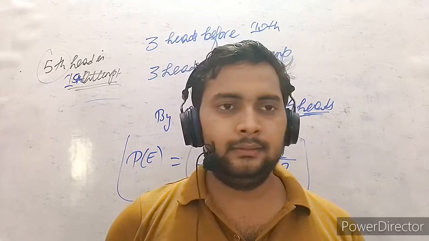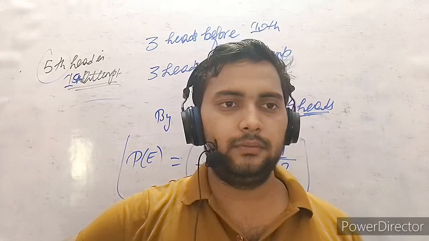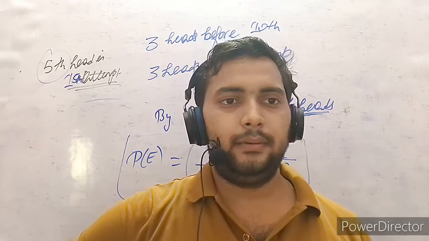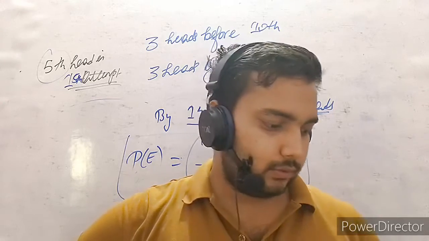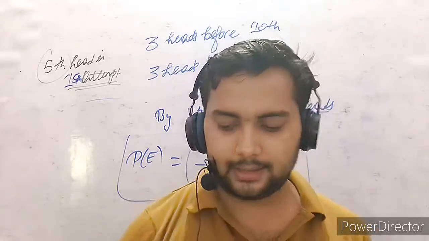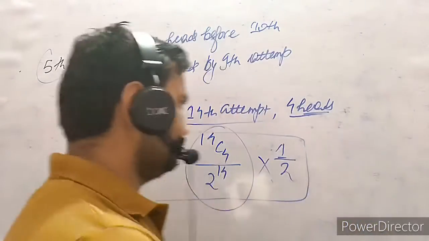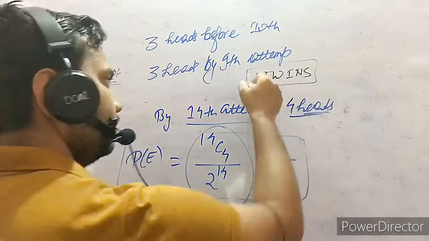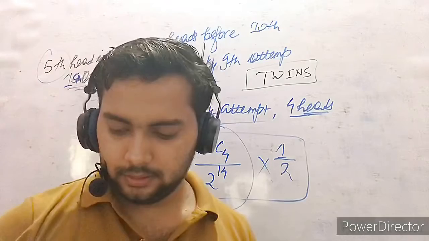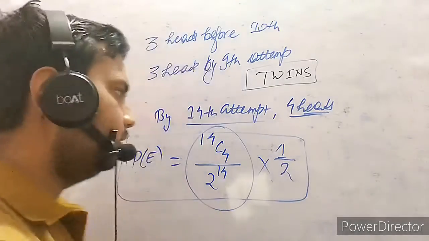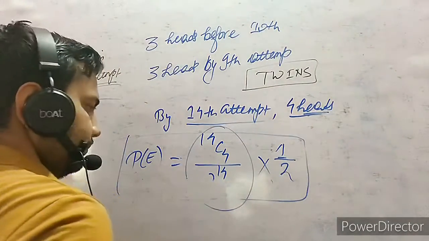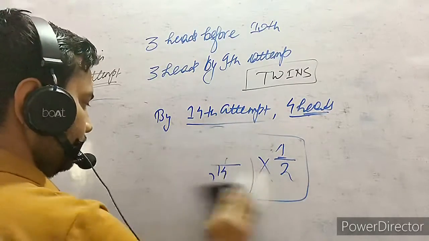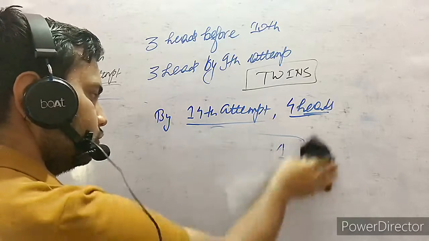Okay, and in the last video we had discussed the birthday paradox. Okay, so there was one mistake on my side. I had told you about twins. The exact word is not twins because we were discussing the possibility of getting the same birthday. So in twins the year also has to be the same.